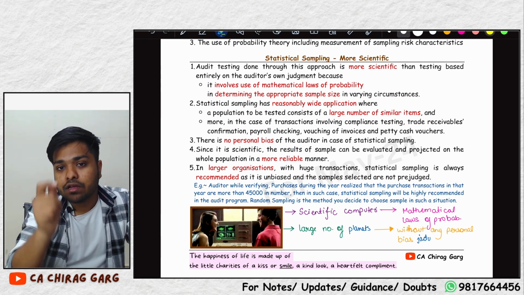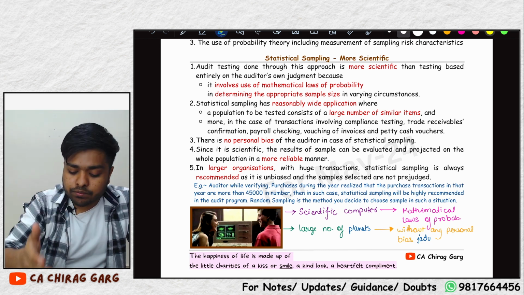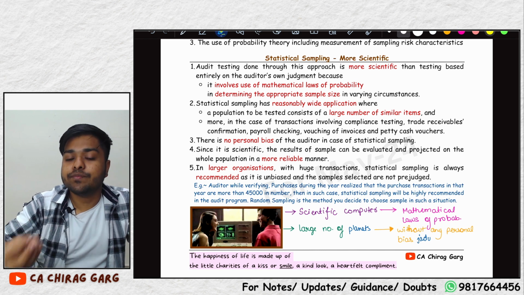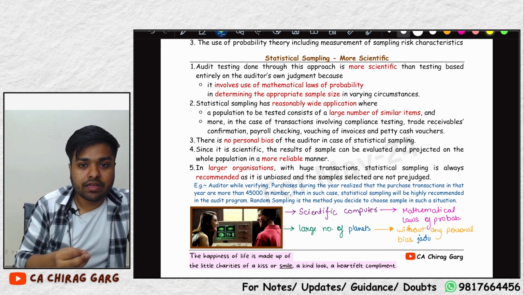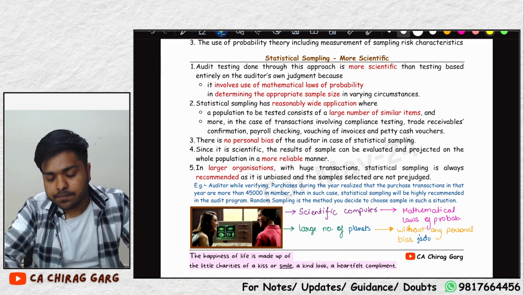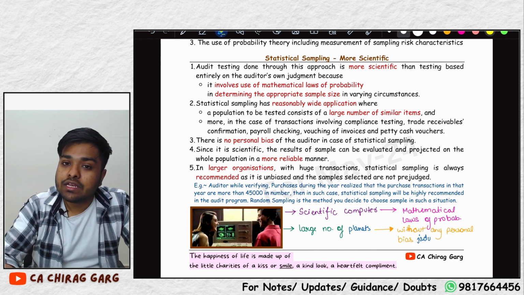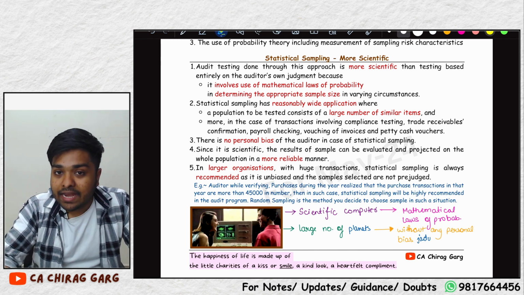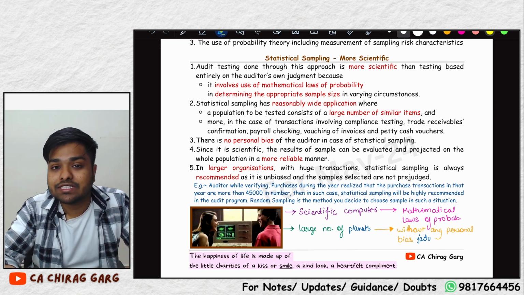For example, for cut-off procedures he checks, he picks up a lot of samples towards the end of the period, some samples from the start of the period, and some samples from the different months. But a large number of samples is taken from the last of the period, because that period is more prone to material misstatements. Management wants to meet its targets, so it issues fake invoices.